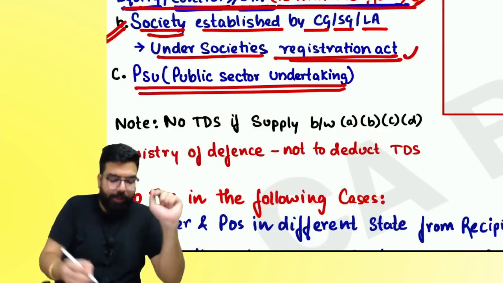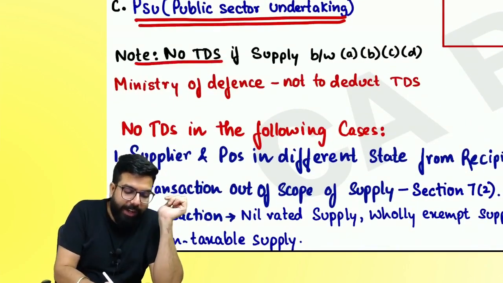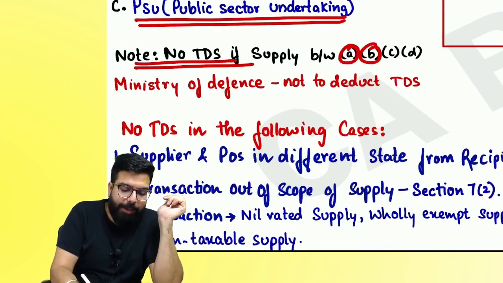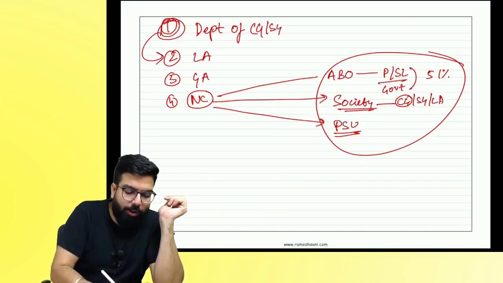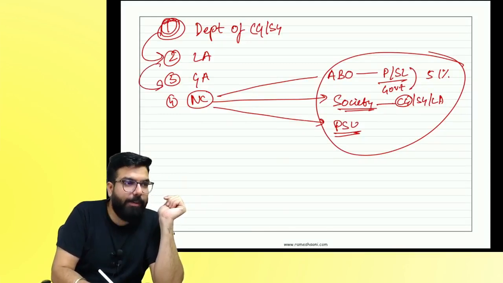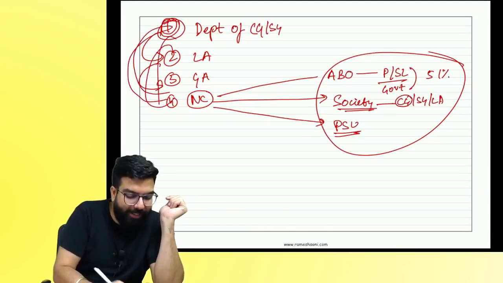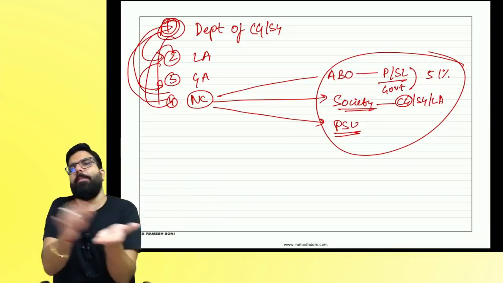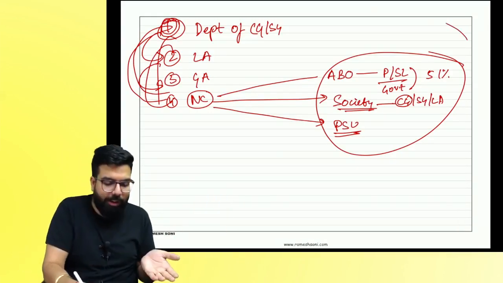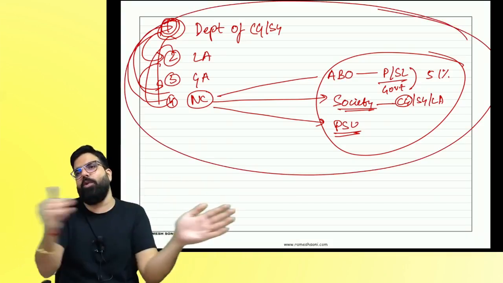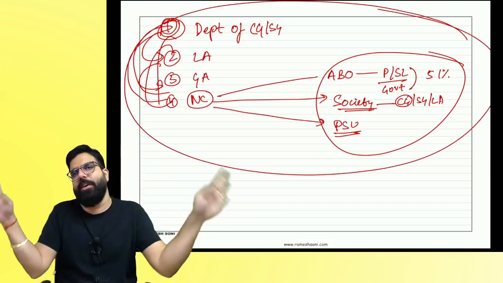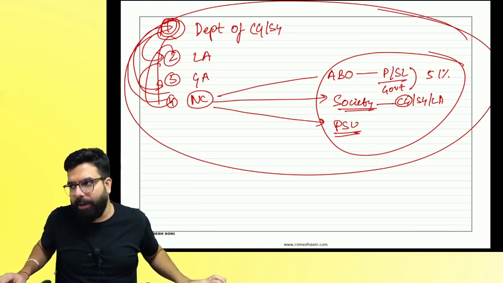Now, remember one thing. TDS will not come if A, B, C, D are supplying to each other, meaning a department supplying to a local authority, supplying to government. If government is supplying to government, TDS is not required. Are all these government departments, no? If they are supplying to each other, TDS is not applicable. Is my point clear to all?